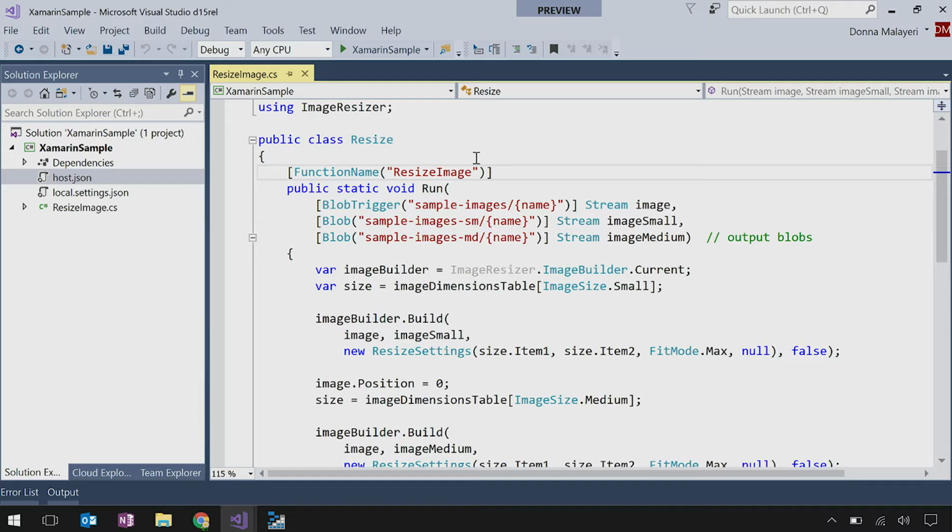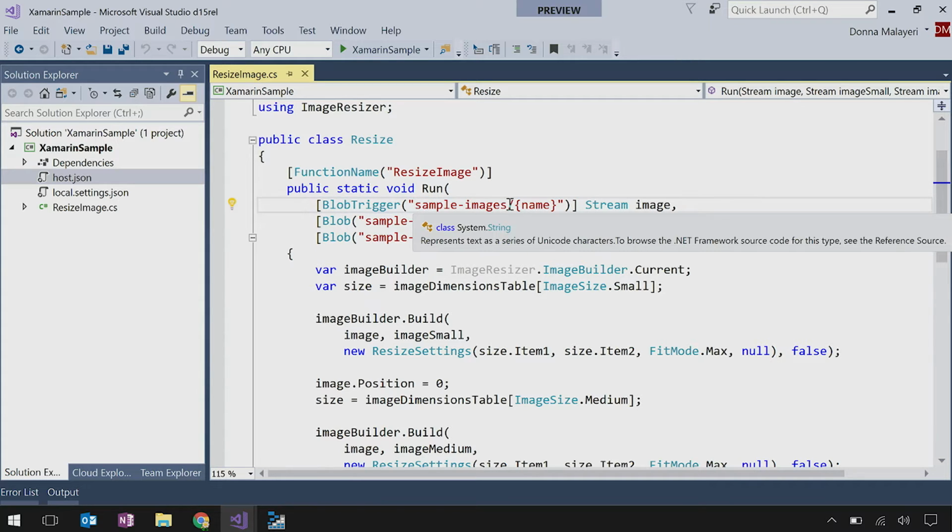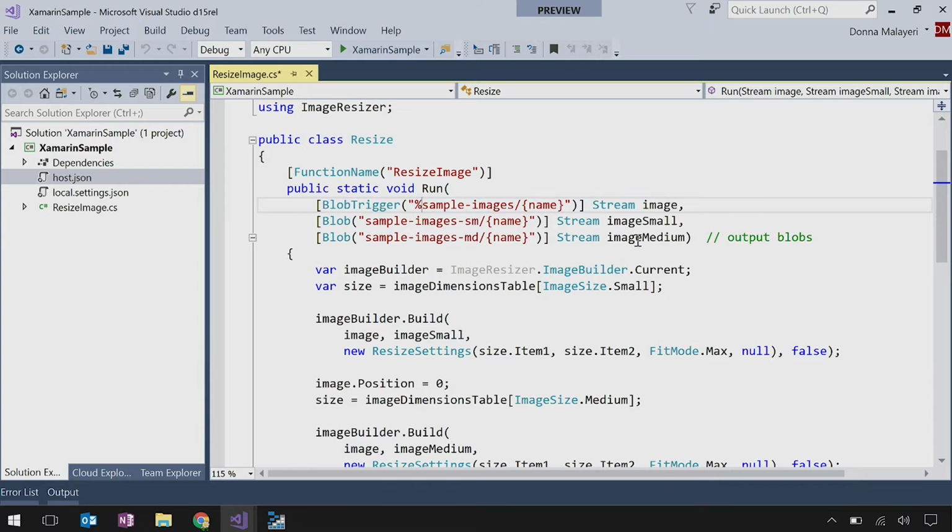Exactly. That makes sense. So you use attributes to define your function. You put this function name attribute on any public static method. And then you put your triggers as attributes as well, which is convenient because you get to see exactly what's going on. Got it. Now, you don't even have to hard code these values. If you put percents around them like this, it will read those values from a local environment variable, either in Azure or locally. Oh, got it. So even though part of your config is in your code, you still have a lot of flexibility. Got it.